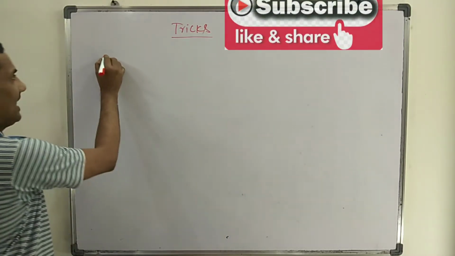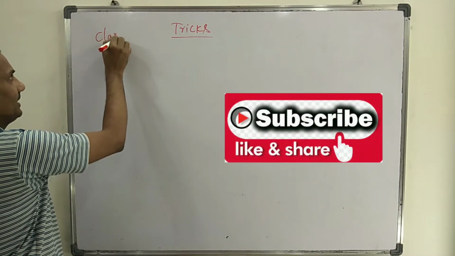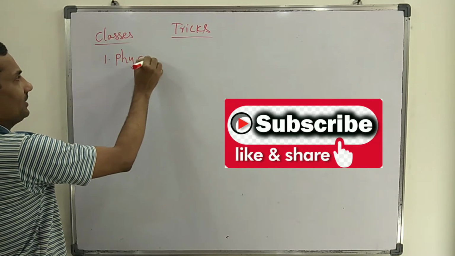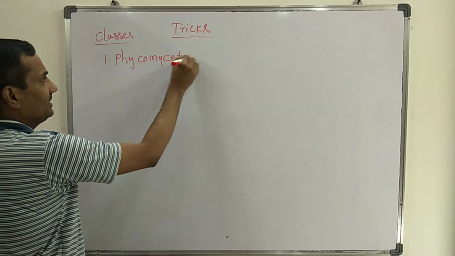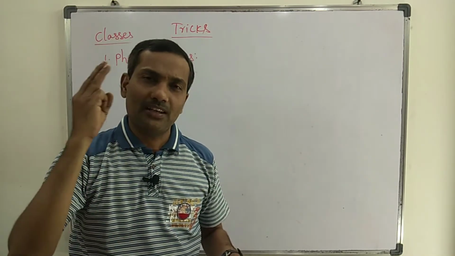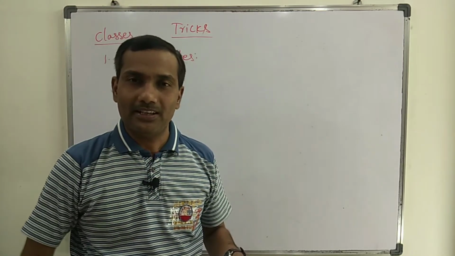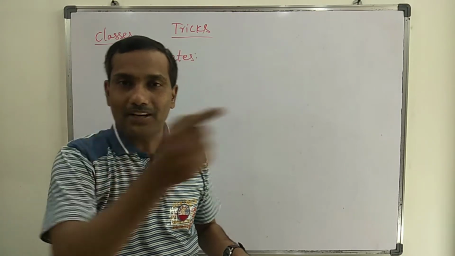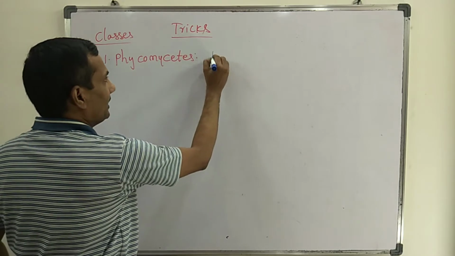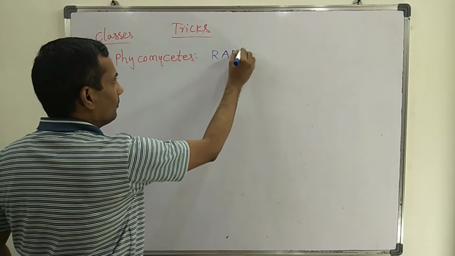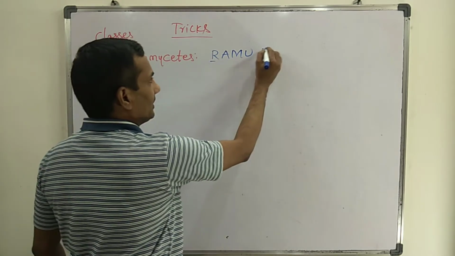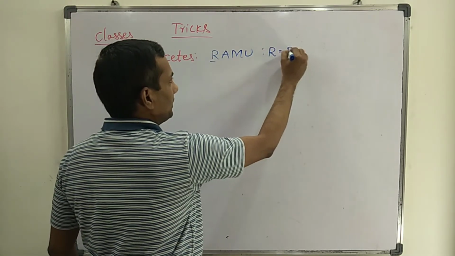The first class is Phycomycetes. In this class, there are 3 examples that are easy to remember if you follow this trick. I'll tell you one trick, that is the word Ramu. R stands for Rhizopus.